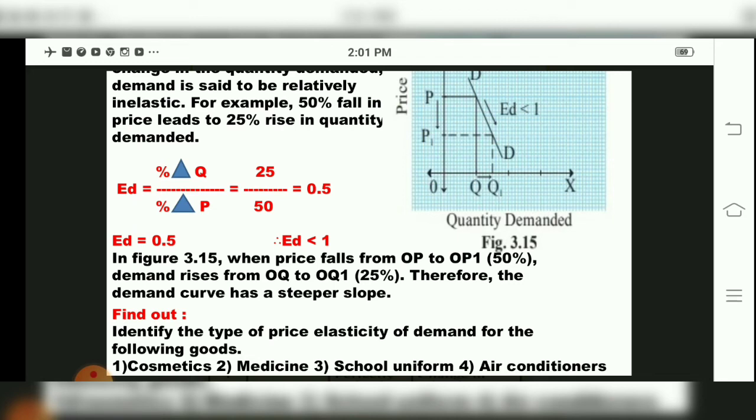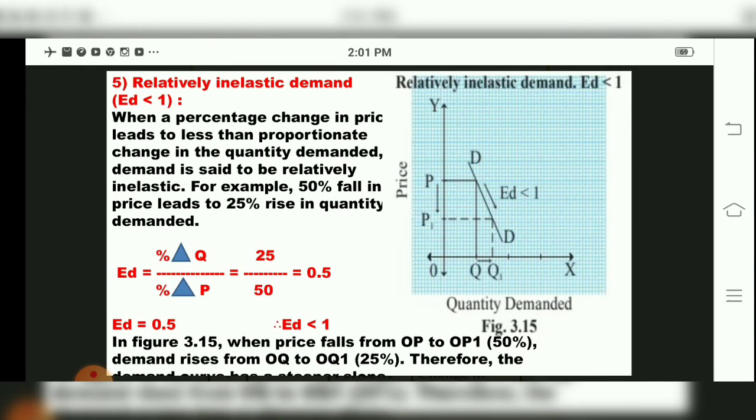So what has been told over here? Again I will repeat, children: when a percentage change in price leads to less than proportionate change in quantity demanded, demand is said to be relatively inelastic. So a 50% fall in price will lead to a 25% rise in quantity demanded.